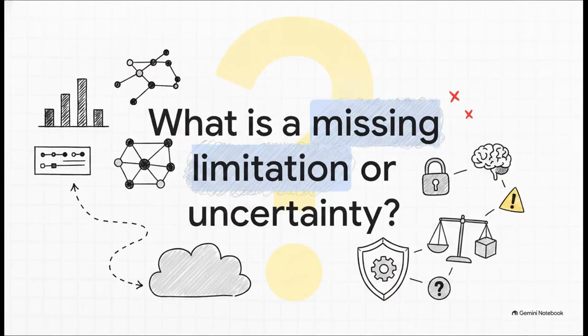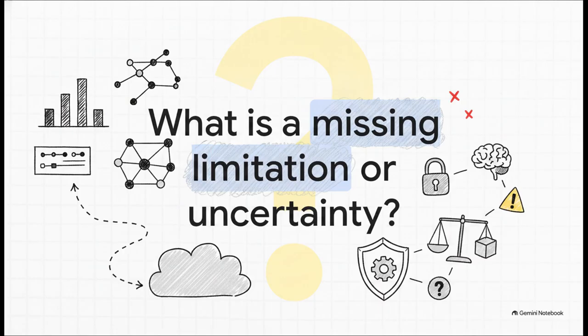But to truly evaluate this claim, we've got to stop and ask a critical question. What data might be missing here? Where is the uncertainty in this logic? The National Institute of Standards and Technology, or NIST, actually developed an entire AI risk management framework focused on managing these exact kinds of risks.